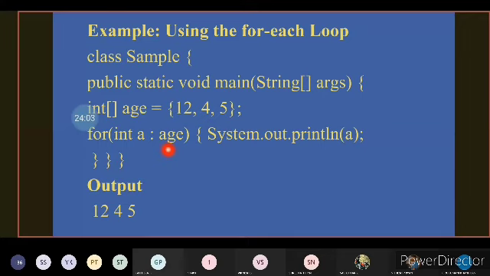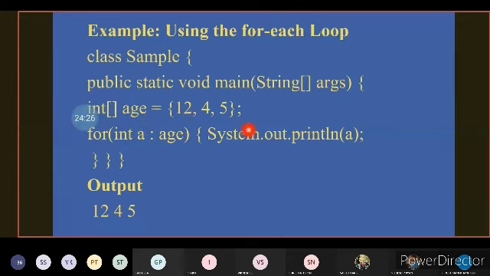And then in the next iteration, a will be pointed to age of 1, and in the final iteration, a will be pointed to age of 2. And after that, when the array age is completed, the loop will exit.